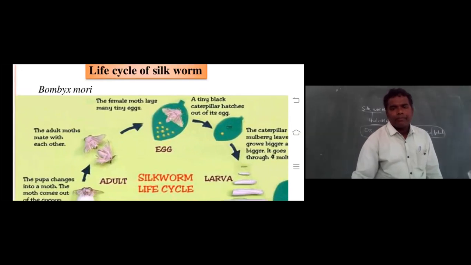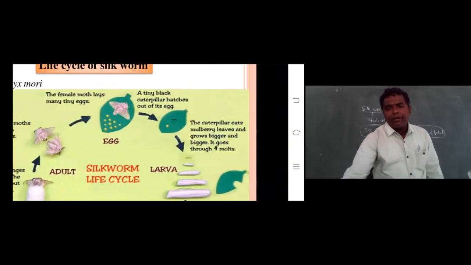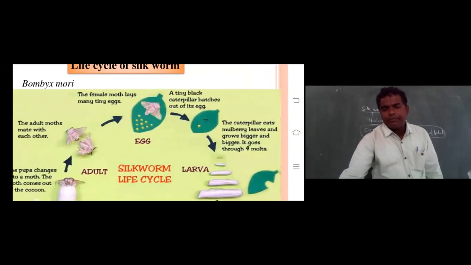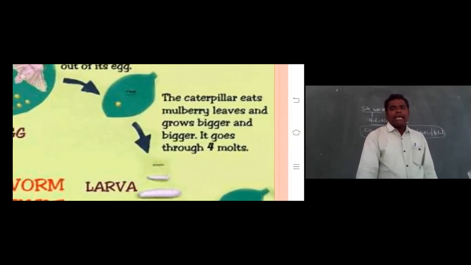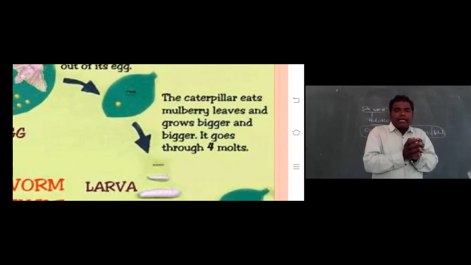Here we should observe the caterpillar. This caterpillar eats mulberry leaves. This is called the caterpillar stage. The eggs, nearly 400 to 500, are laid by the adult moth. Some terminology is very important for us to know.